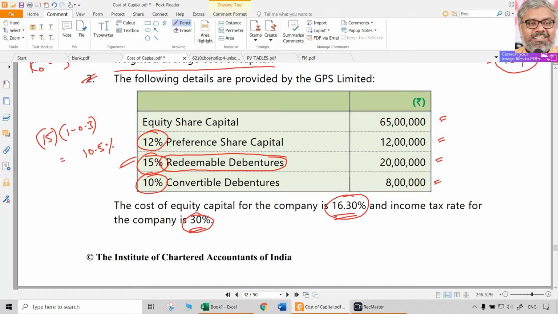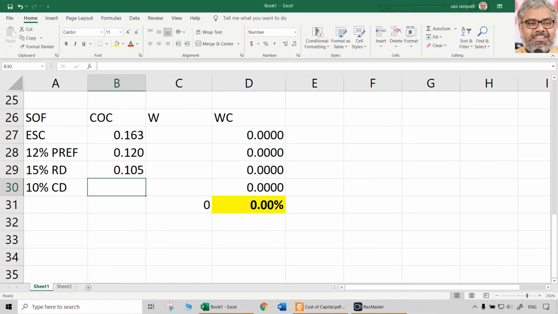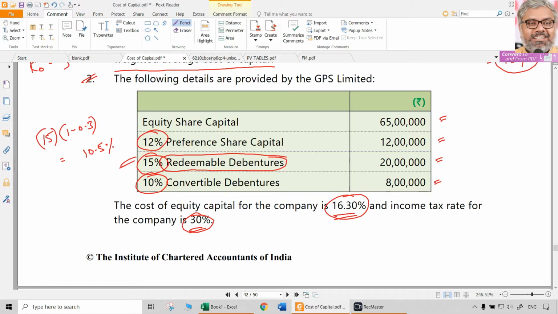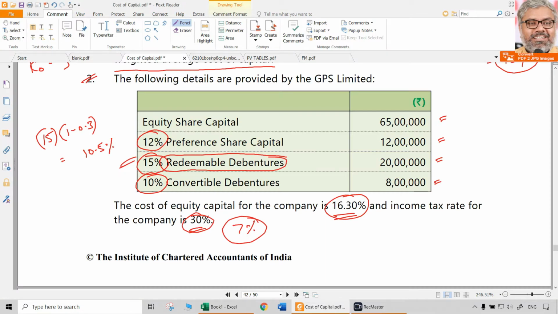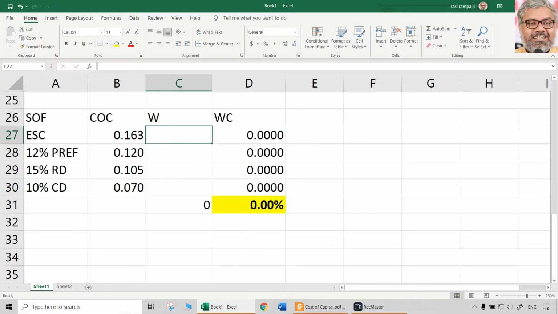Then 10% convertible debentures. Normally their coupon rate is 10%, tax rate is 30%, means 7% only will be effectively the cost of debt because of tax benefit. So 7% means 0.07. These are the individual costs of capital. Now weights you have to calculate. Weights you can calculate in a working note separately. That will be better also.